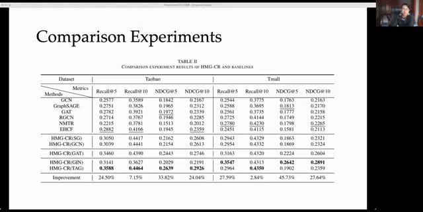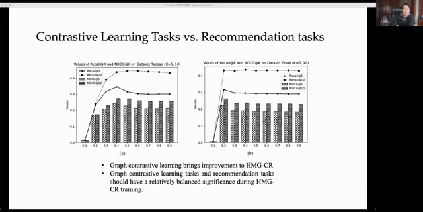According to the results, HMGCR with different graph encoders outperforms all baselines and achieves significant improvement on metric NDCG and has good performances on metric recall, which shows the effectiveness of the proposed framework. Moreover, we conducted extensive experiments to demonstrate the details about the proposed framework.